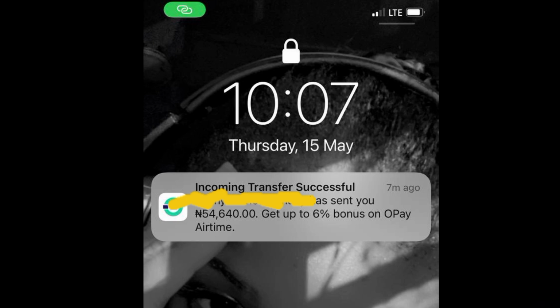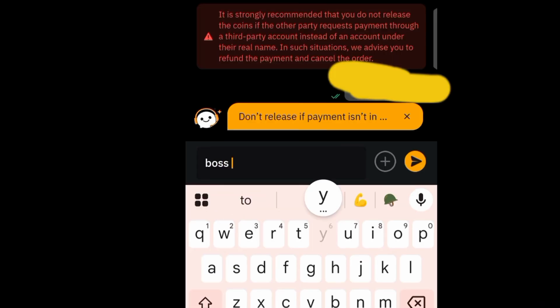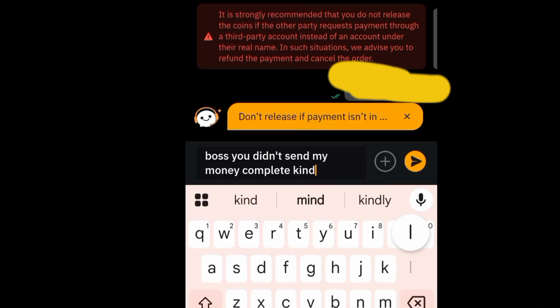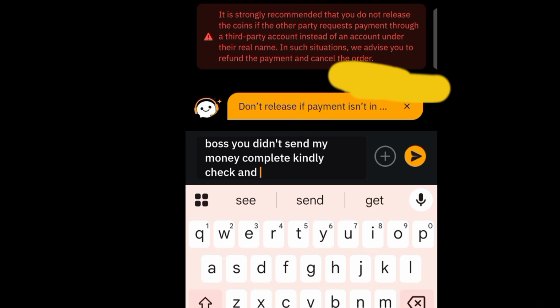The trade summary said I'm going to receive 64,640 naira. Then why did he send me 54,640 naira and then proceed to the chat box for our order, and tell me to release the coin? That's really, really odd. And then I reached out to him politely. I'm used to this already. I was like, boss, you didn't send my money complete. Kindly check. I do this all the time. Whenever I notice this, I do tell them.